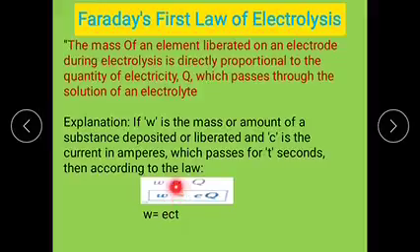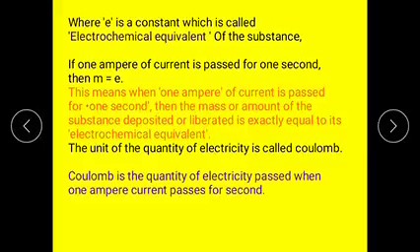Then, with the proportionality constant, we can write W is equal to E into Q. But we know Q is equal to current into time. Then we substitute this in it, and W equals E C T, where E is a constant, which is called the electrochemical equivalent of the substance.